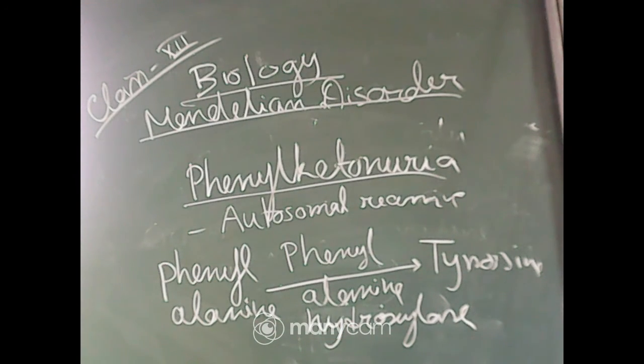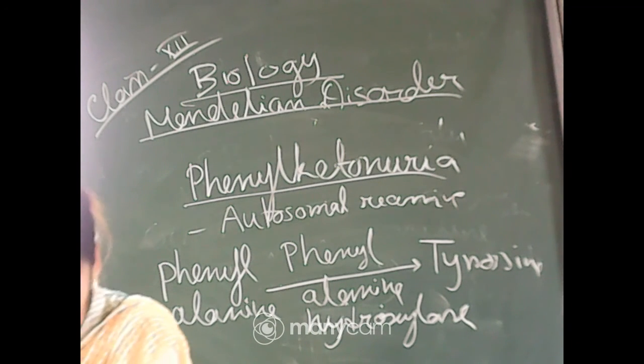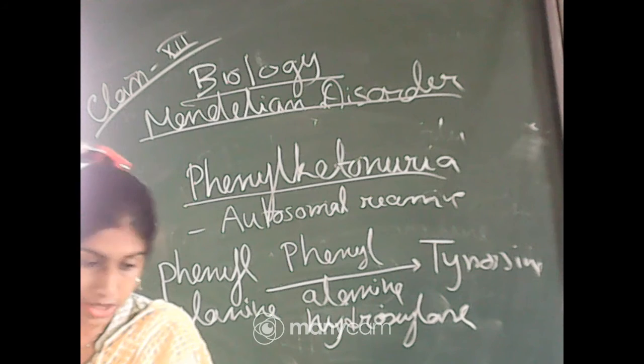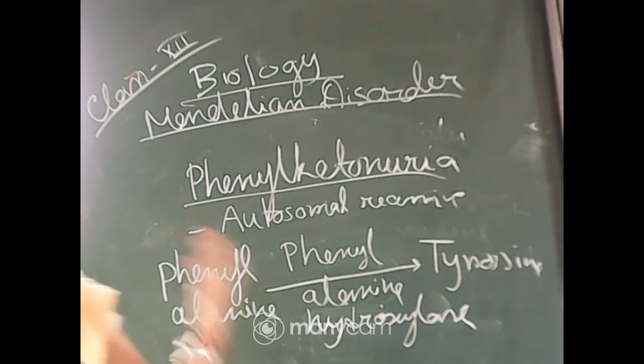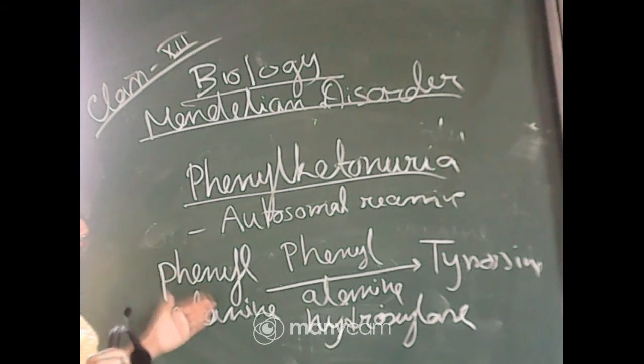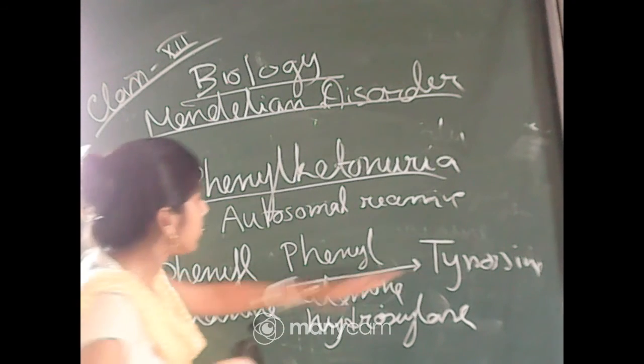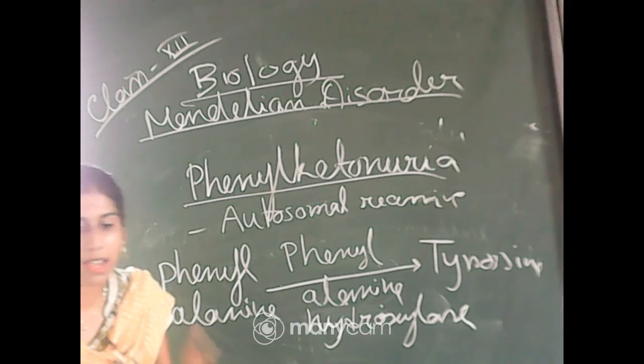Okay, so a particular enzyme is required for the conversion of phenylalanine to tyrosine. Both are amino acids. So for the conversion of the amino acid phenylalanine to tyrosine, the phenylalanine hydroxylase enzyme is required.